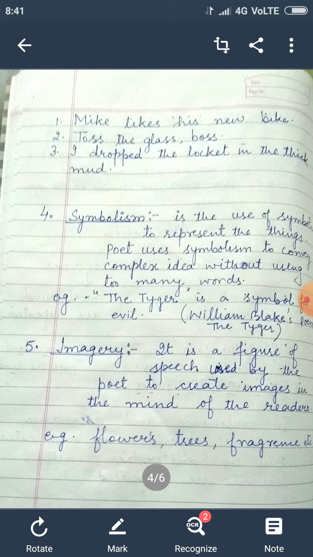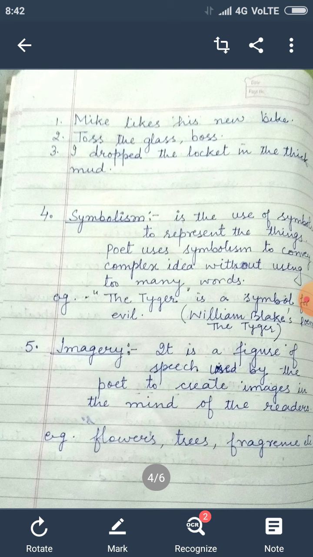So this tiger has been taken from William Blake's poem. There is a poem "The Tiger" written by William Blake. Here the tiger is the symbol of evil. Now students, let's come to the fifth, that is imagery.